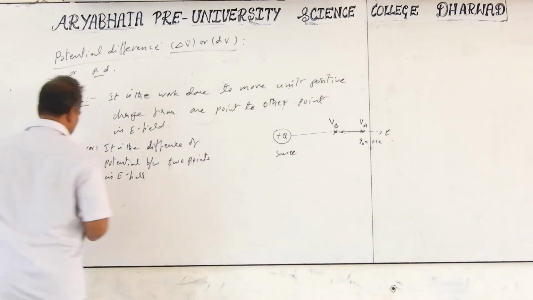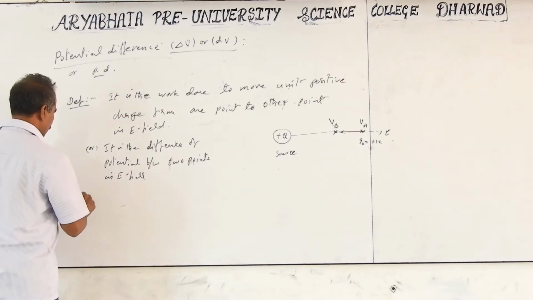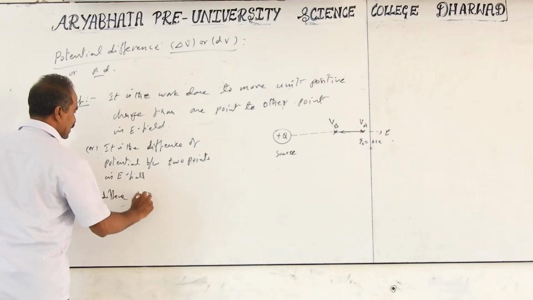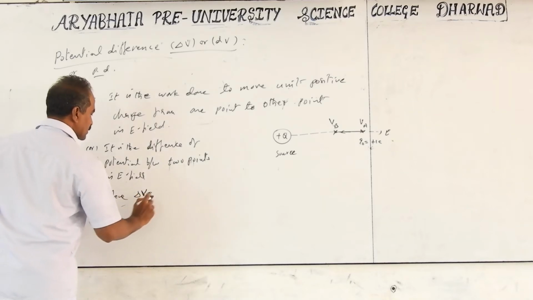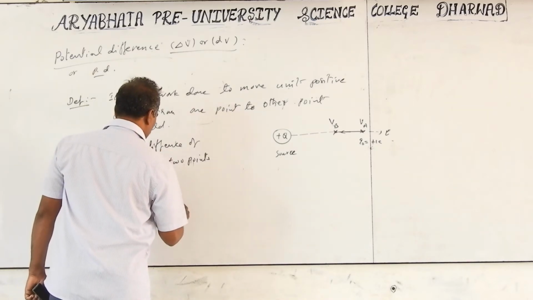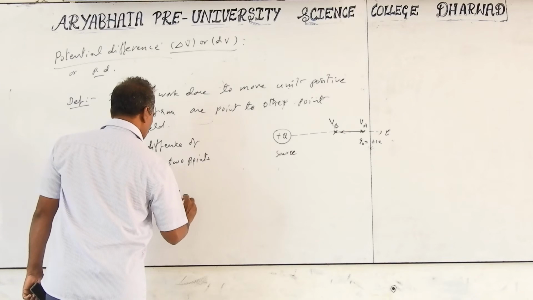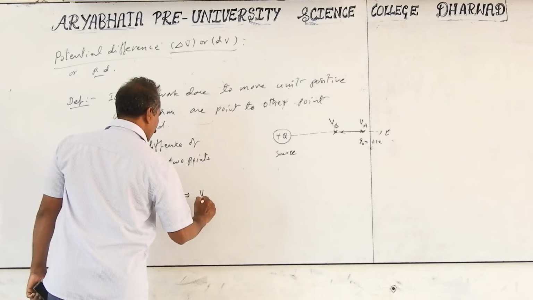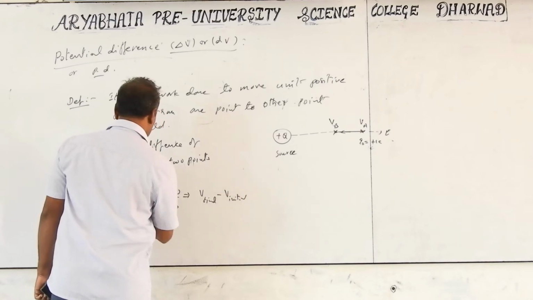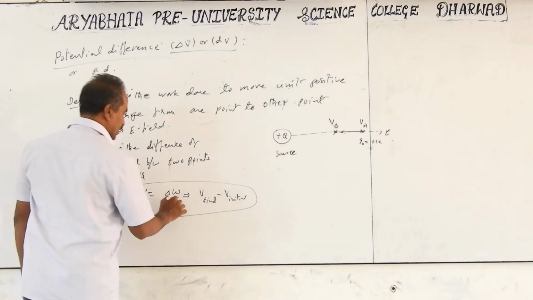So the potential difference delta V is equal to the work done, that is delta W by Q naught. Delta V means V final minus V initial, which is delta W by Q naught.